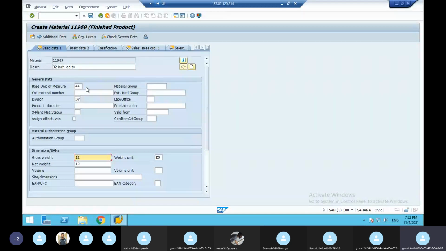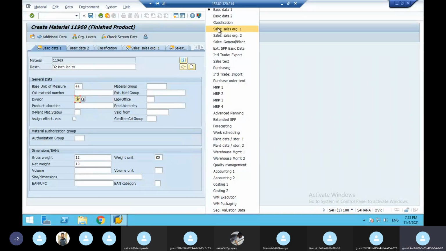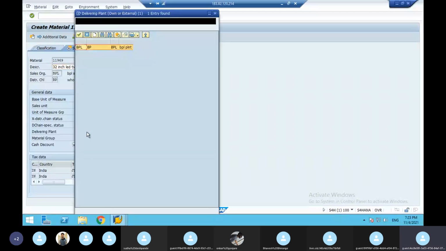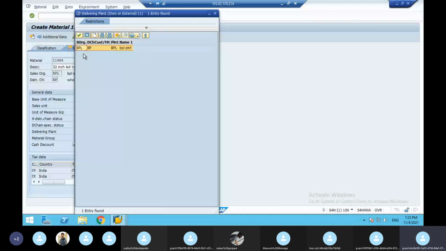Next, once you give the material description, unit of measure, division, then gross weight and net weight, you have to click the last button here, sales organization 1. So you have to sell this product. That is from where you are going to sell, from the delivering plant. What is the delivering plant? The plant assigned to the sales organization or distribution channel is called the delivering plant.